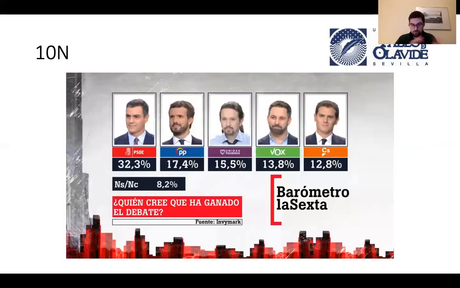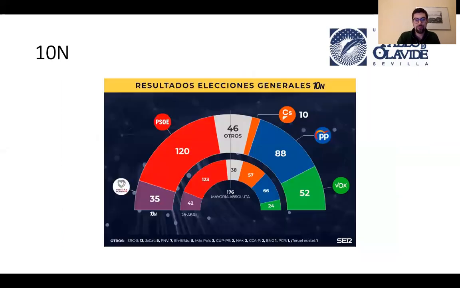The debate more or less predicted what was about to happen with the elections. This is what people thought of who had won the debate, and most people thought it was Pedro Sánchez of PSOE, as you can see from the percentages. What were the results of the elections? You can see the comparison between the elections in April and the elections in November. The results were almost the same. The majority gain was almost the same, but this time we were able to form a government between PSOE, as you can see here, and Podemos, with the support of many nationalist parties.